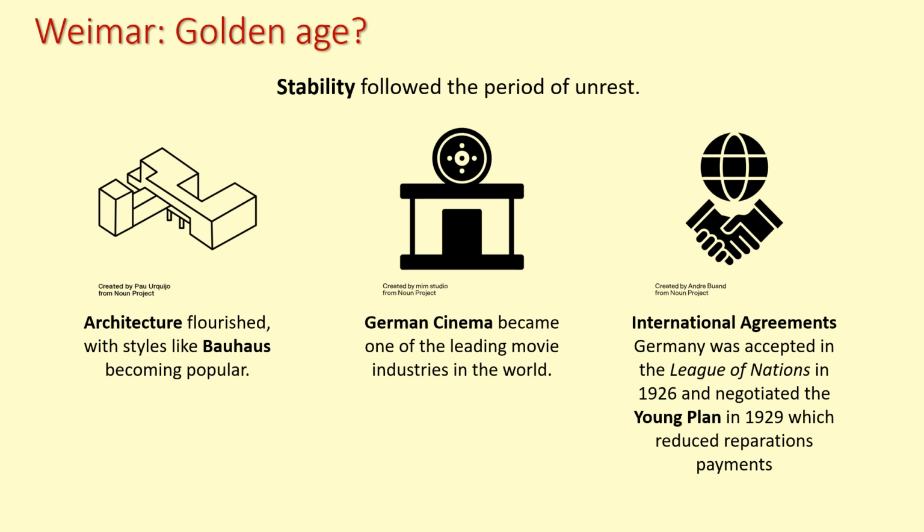However, one thing that they could not have foreseen was that events that were to take place in the United States in 1929 were going to have a devastating impact on the German economy and lead to a period of severe unrest.